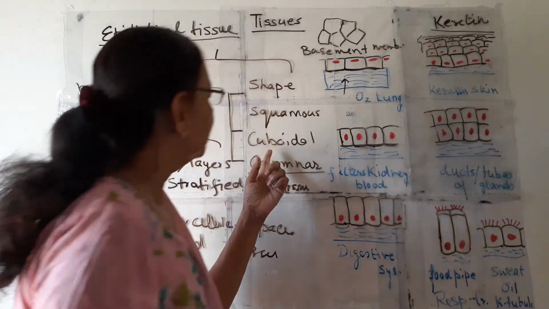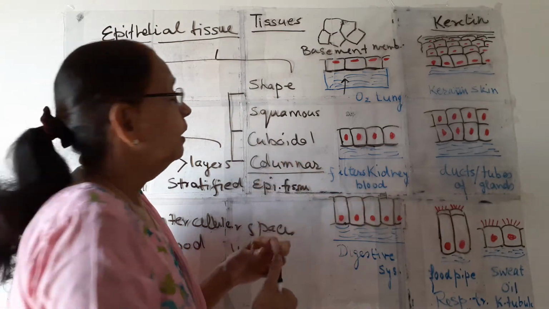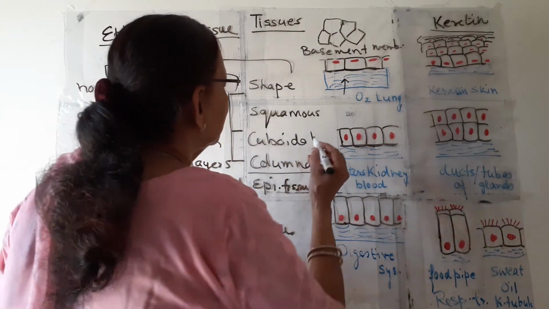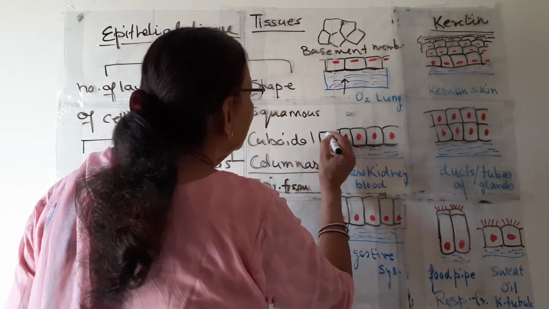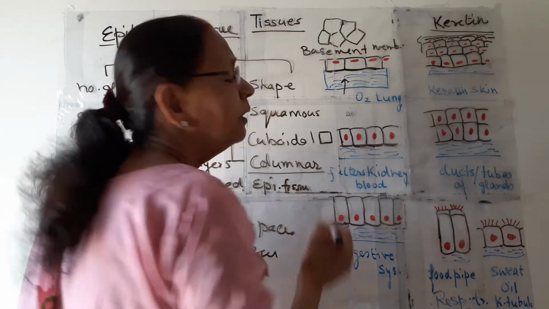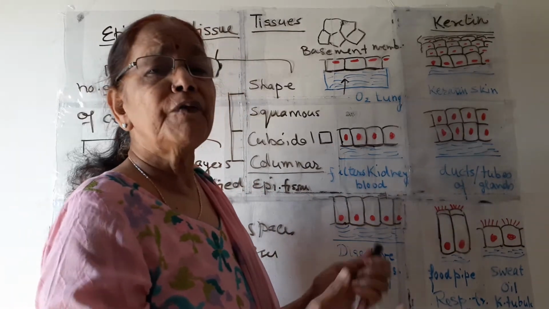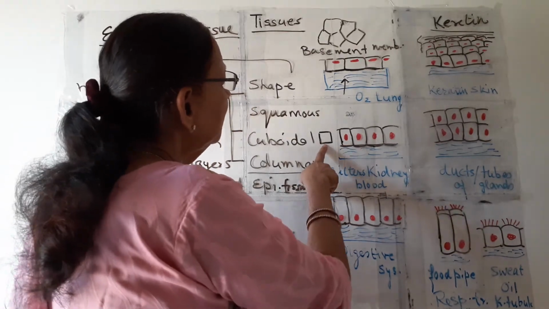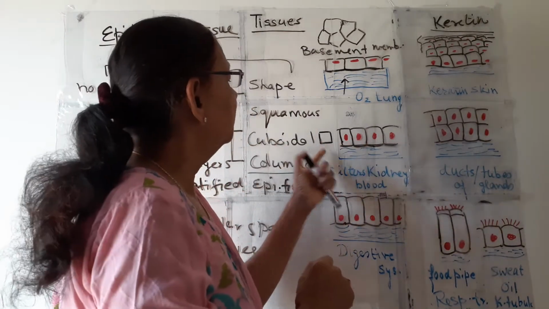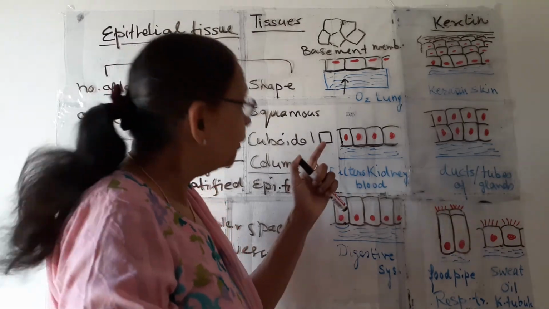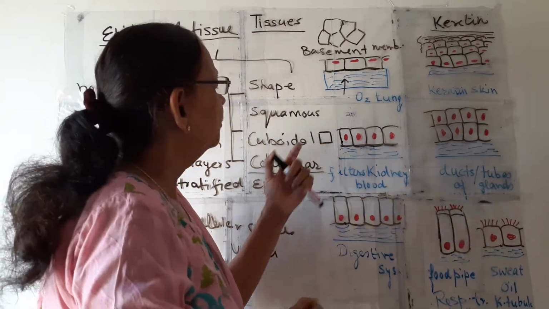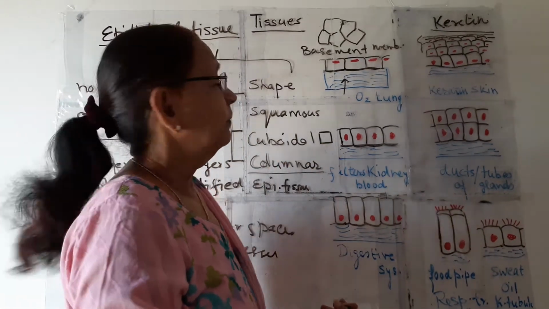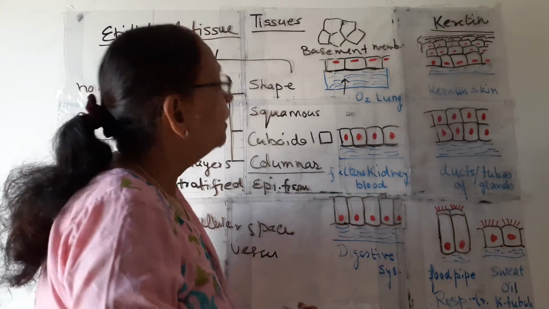Now coming to the second, cuboidal. Cuboidal, as the name indicates, they are like a cube. You must have seen a cube of ice or any cube. So the cells resemble the shape of a cube. That's why they are known as cuboidal epithelial tissue.